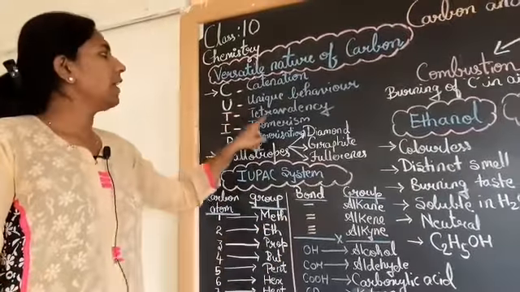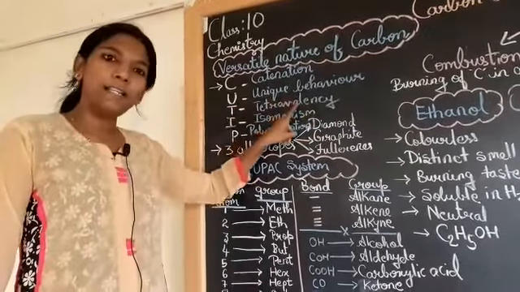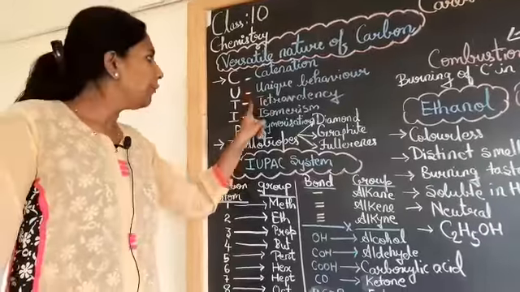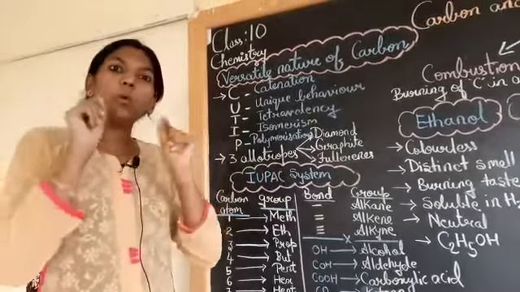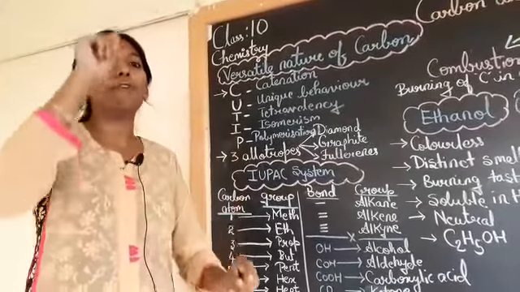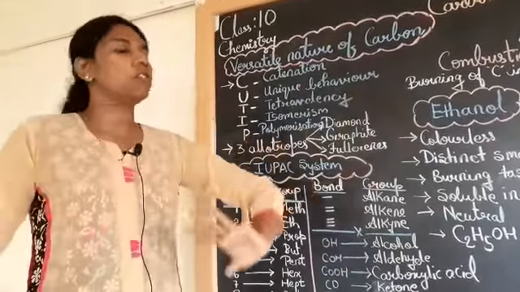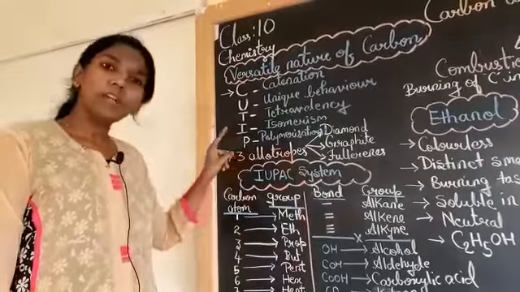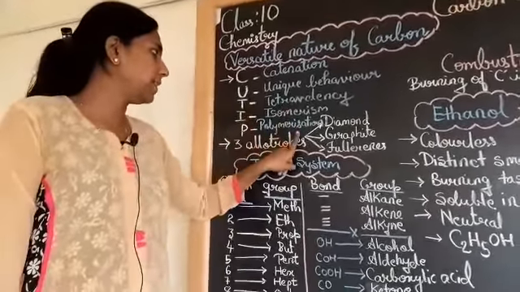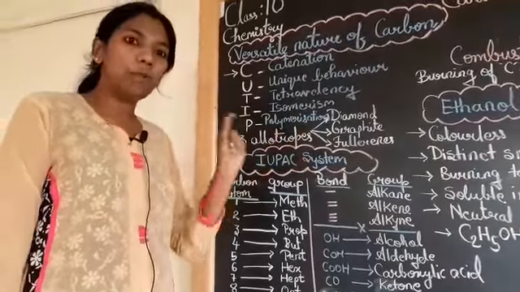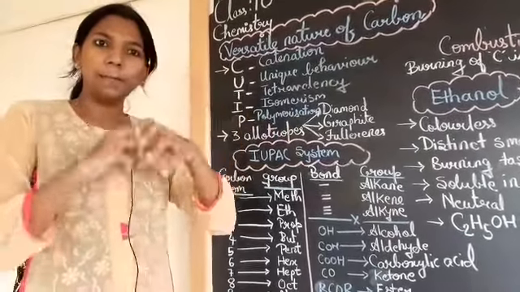T means tetravalency. What is the valency of carbon? 4. The word tetra means 4. That means carbon combines with only 4 atoms to form long chains of compounds. The last one is P, which represents polymerization. Poly means many.